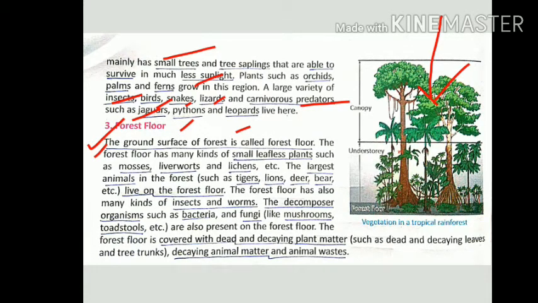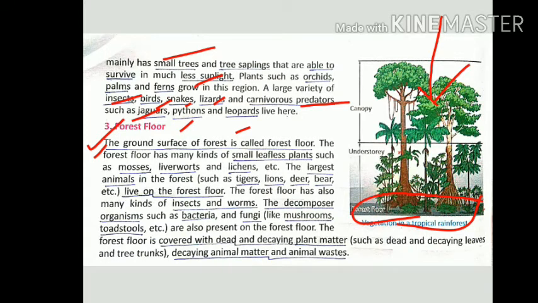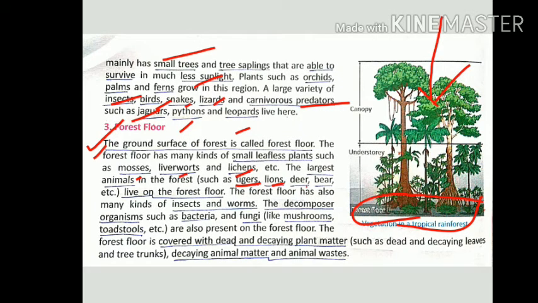Forest floor means the lowest area. The plants of this area are not very high, just like herbs, and they are mainly leafless plants such as mosses, liverworts, and lichens. The largest animals in the forest like tigers, lions, deer, and bears all live on the forest floor.